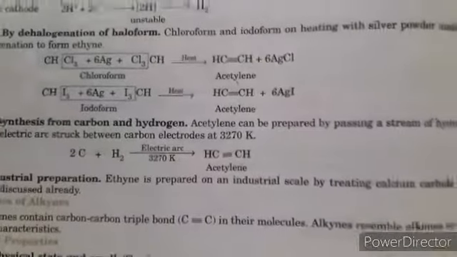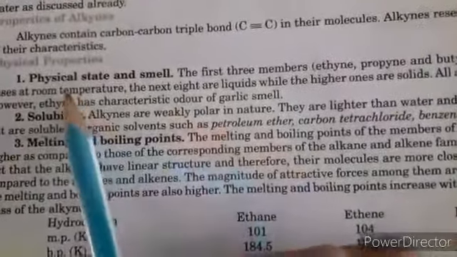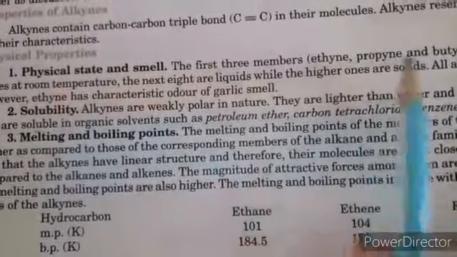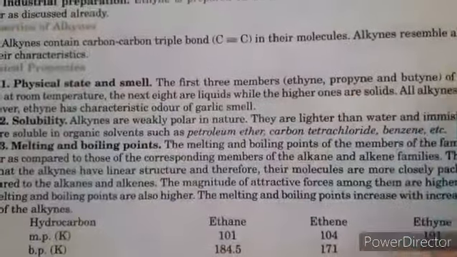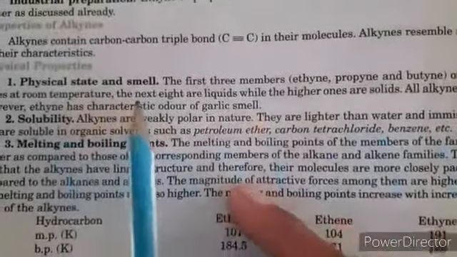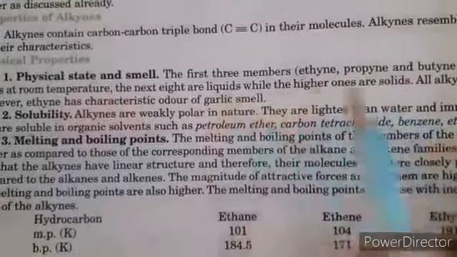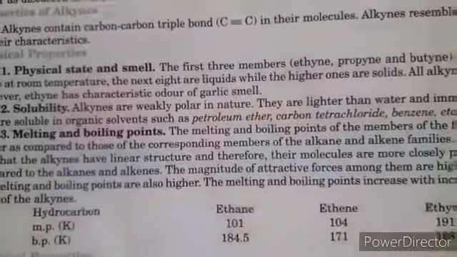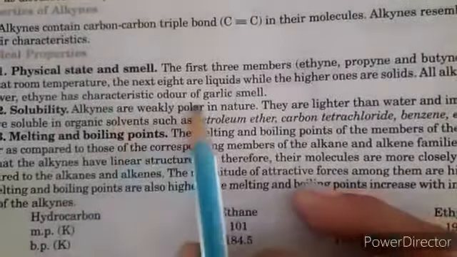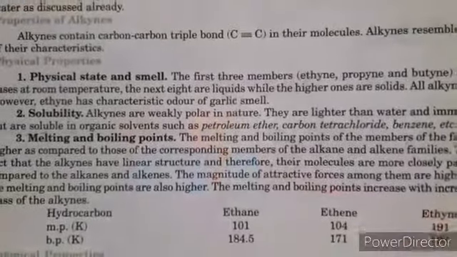Now we discuss the physical properties of alkynes. First, physical state and smell. The first three members, ethyne, propyne and butyne, are gases at room temperature. Next, as the number of carbon atoms increases, the state is liquid. The higher ones are solid. They are colorless, but their smell is a garlic smell.